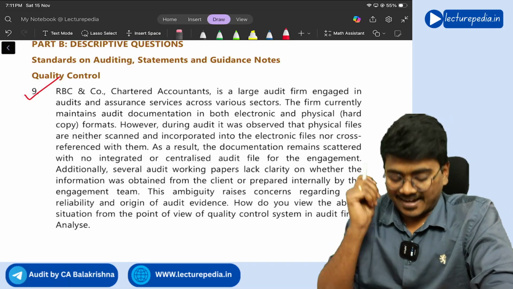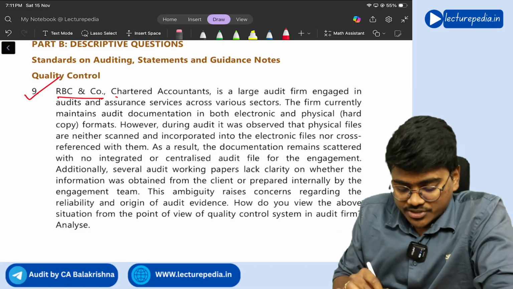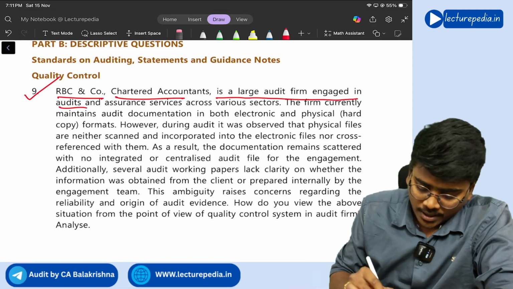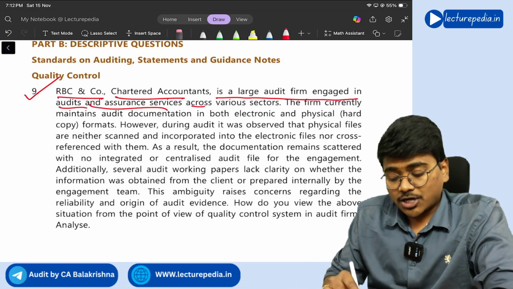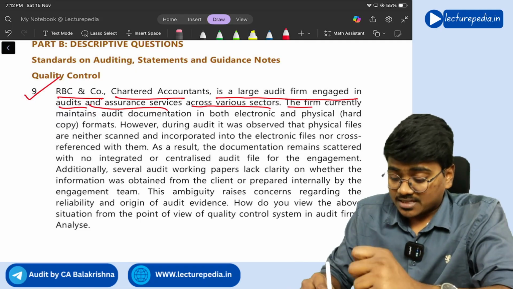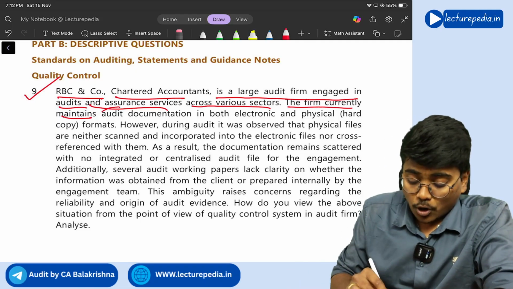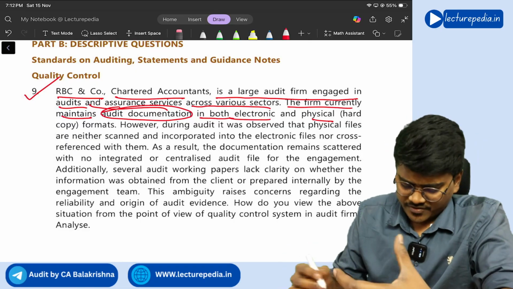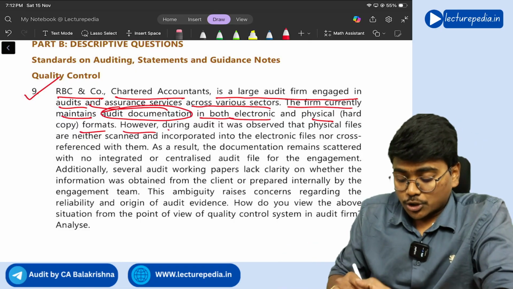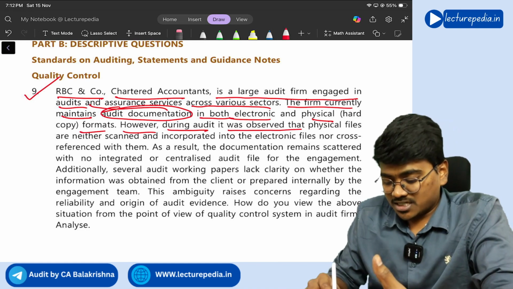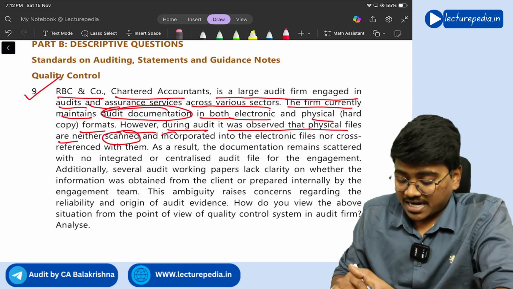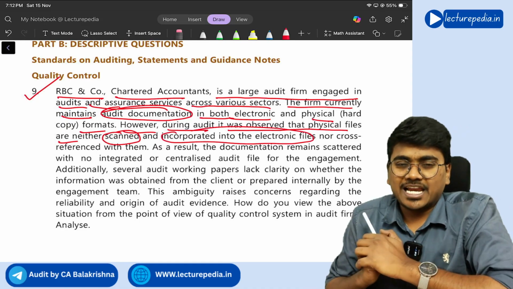Question number 9. RBC and Co Chartered Accountants is a large audit firm engaged in audits and assurance services across various sectors. The firm currently maintains audit documentation in both electronic and physical formats. However, during audit, it was observed that physical files are neither scanned and incorporated into electronic files.